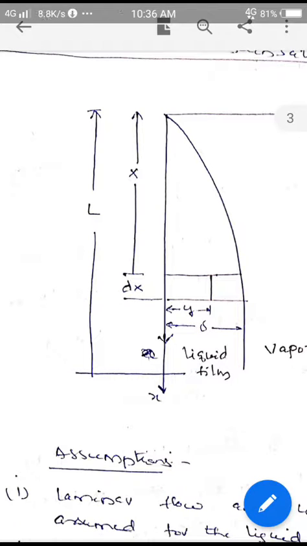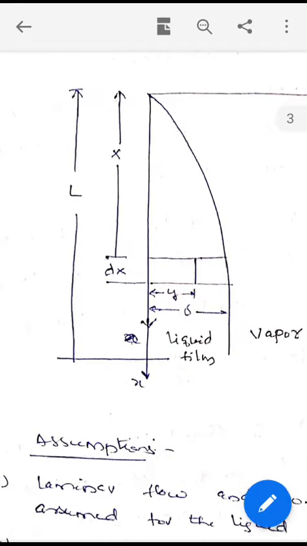Students, now we shall continue with yesterday's derivation, finding the heat transfer coefficient in the case of film-wise condensation, Nusselt's theory of film. Last class we studied the assumptions made by Nusselt in deriving the expression for finding the local heat transfer coefficient in case of film-wise condensation.